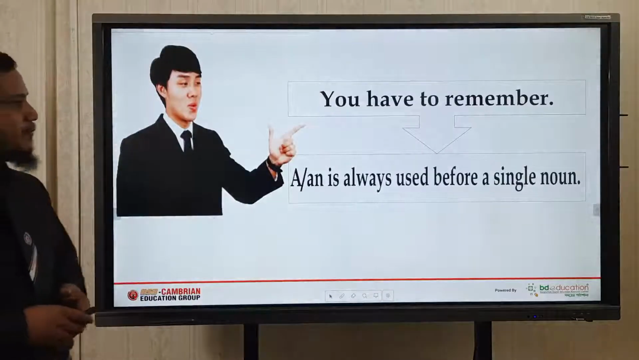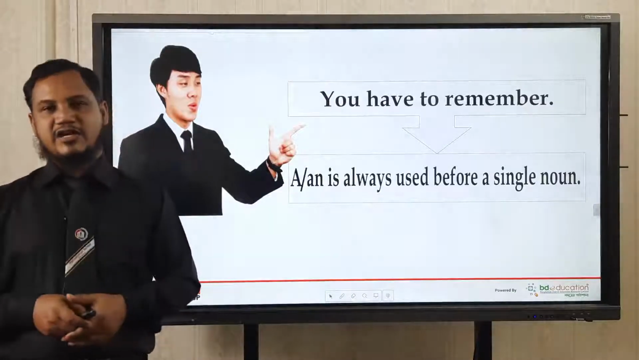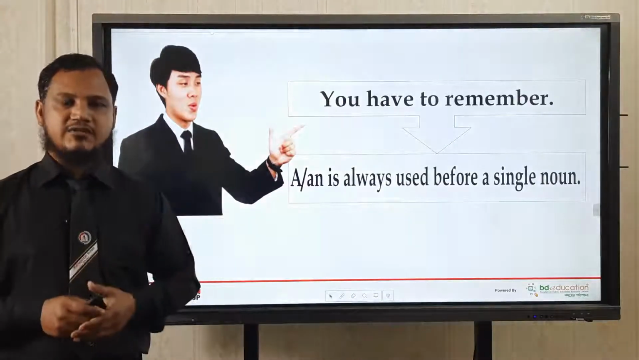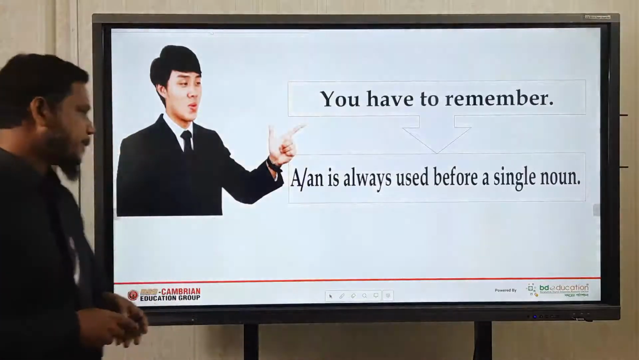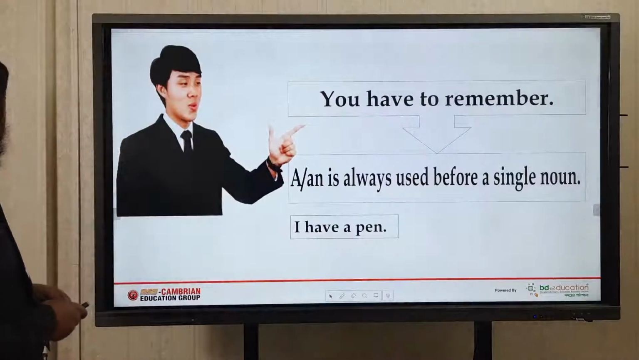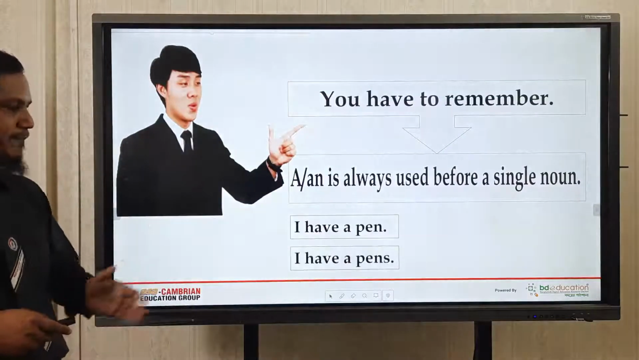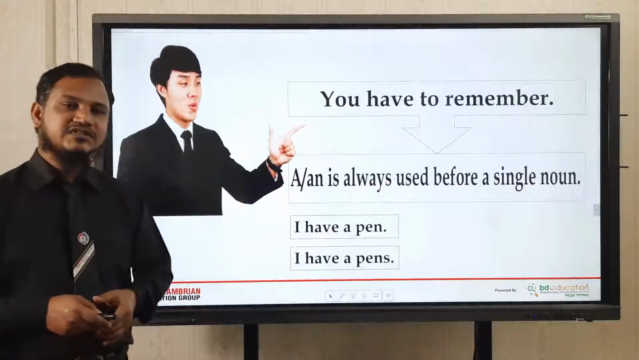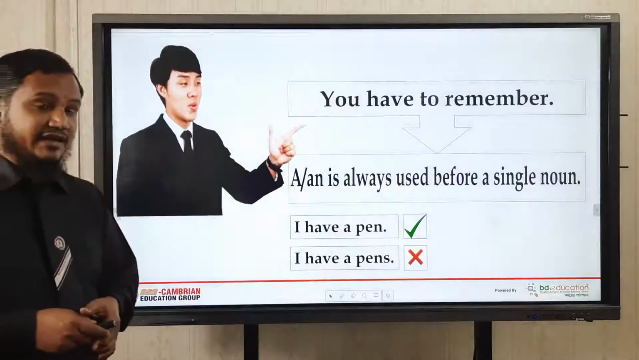Dear students, you have to remember A or AN is always used before a singular noun. You cannot use A or AN before plural nouns. All of you must remember this thing. Dear students, I have a pen. Look at this. I have a pen. I have a pens. Which one is correct? Okay, the first one is correct and the second one is incorrect.